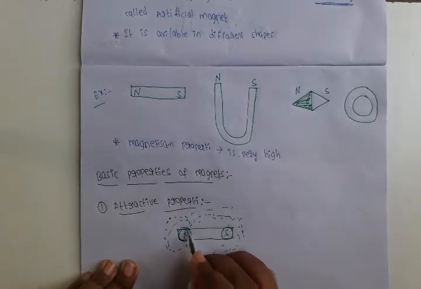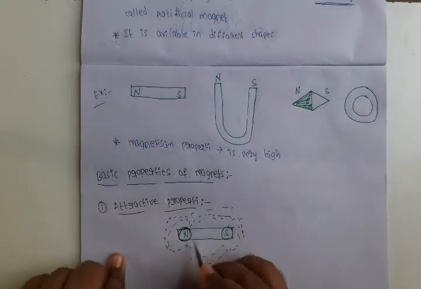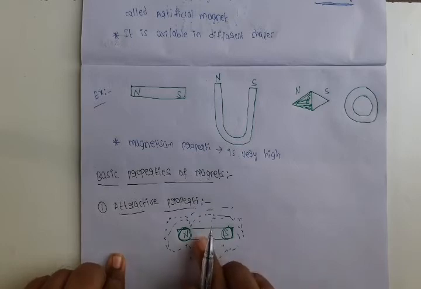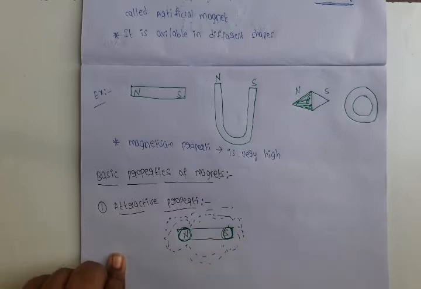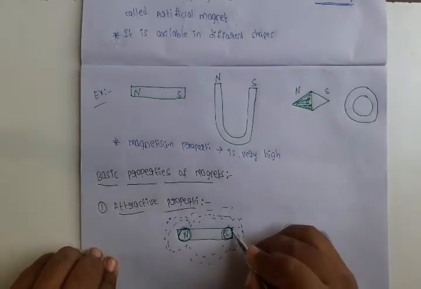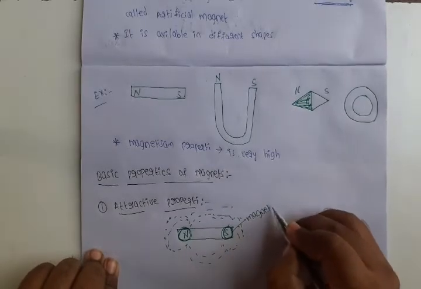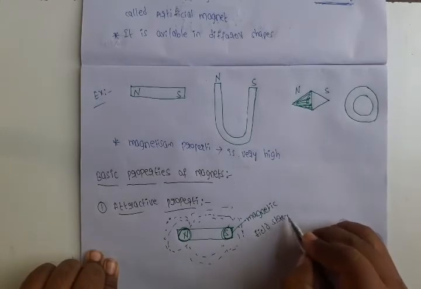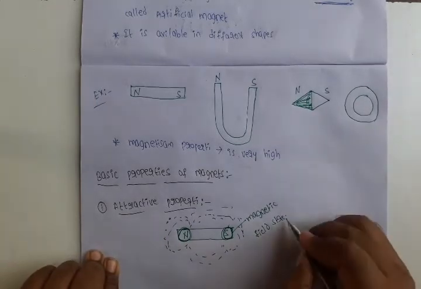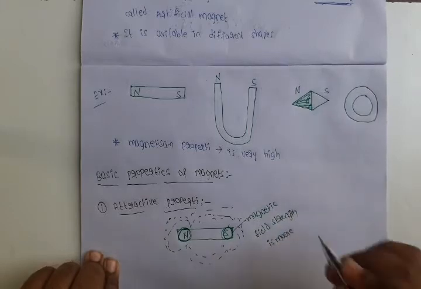At poles only the attractive power is more compared to the middle part of the magnet. At poles, the magnetic field strength is more.